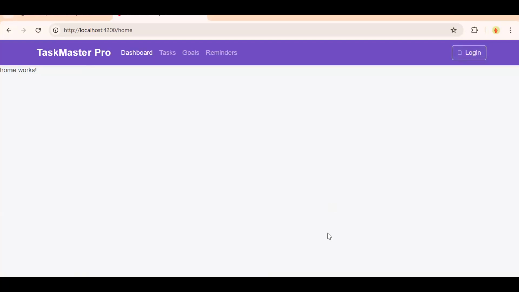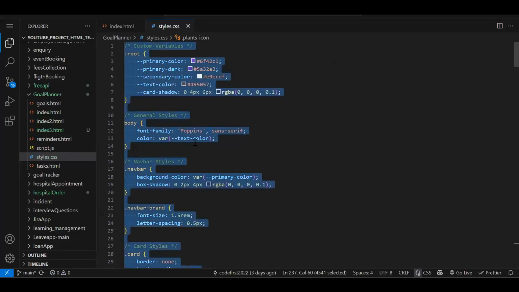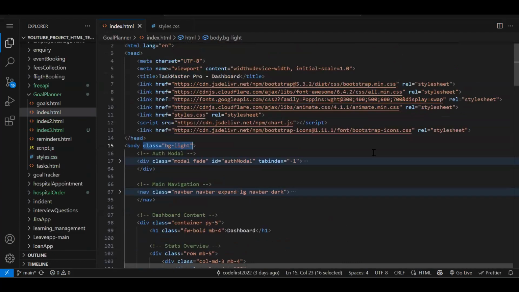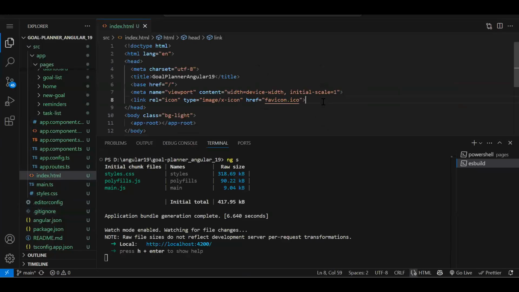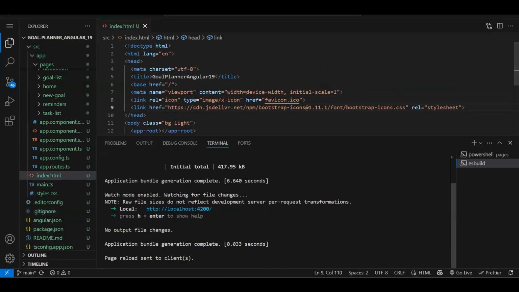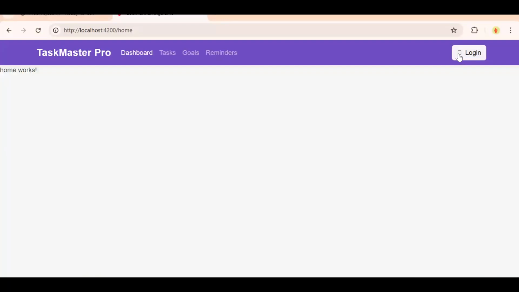Just this icon is not coming. Let's see why. Okay, so the example which I have created is using a Bootstrap font icon. So for now, I will just copy this and put that into my index.html, because in my system, I have used Font Awesome. Still, it is not coming.